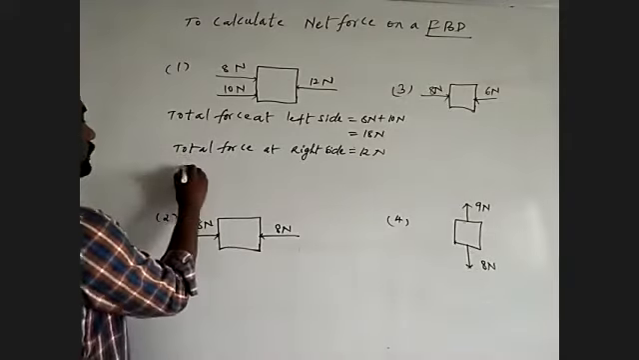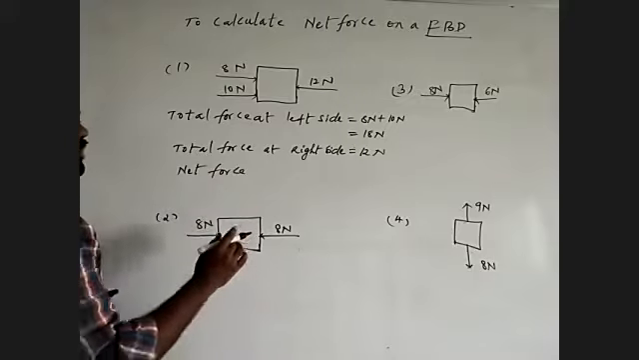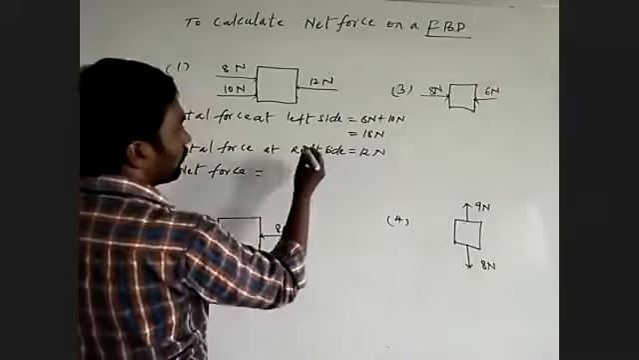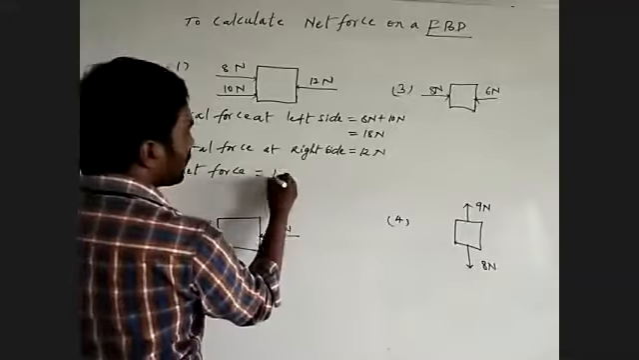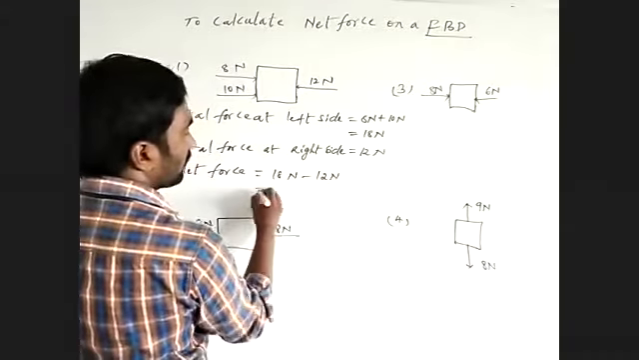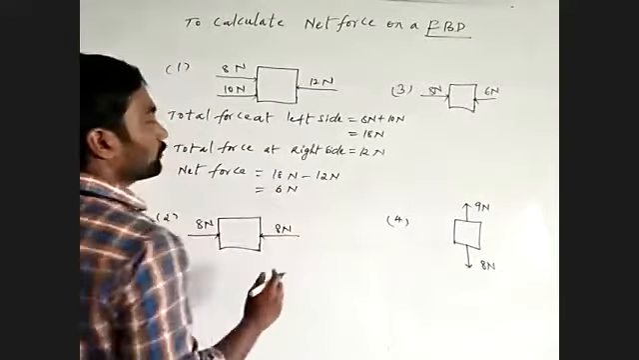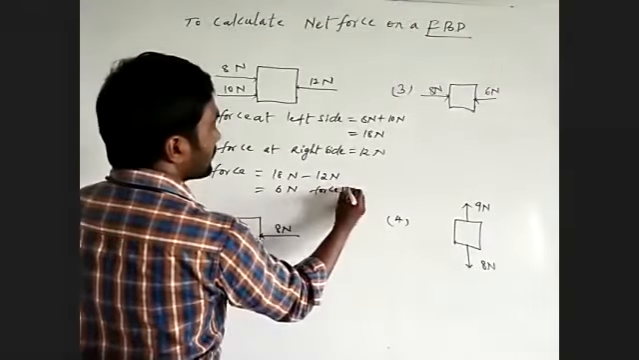Now we are going to talk about the net force acting on a body. Those two forces are in opposite directions, so the net force is the difference. 18 Newton is the maximum force, the opposite force is 12 Newton, so the remainder is the difference of those, 6 Newton force.